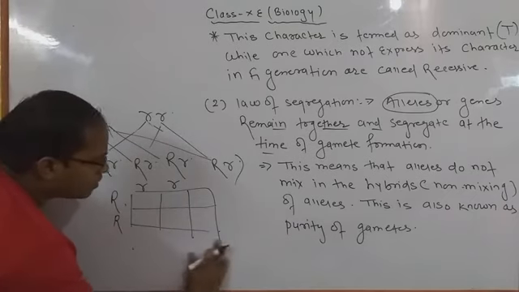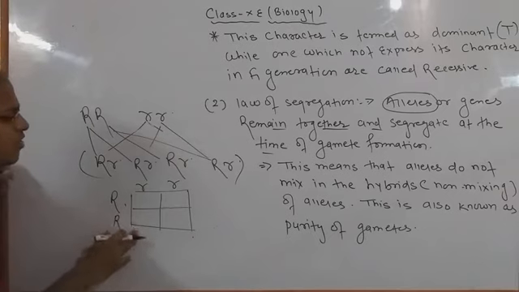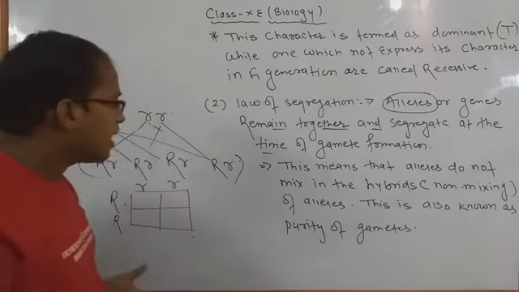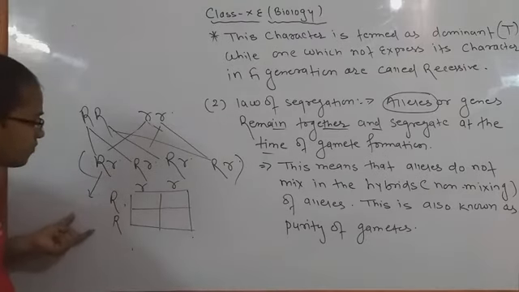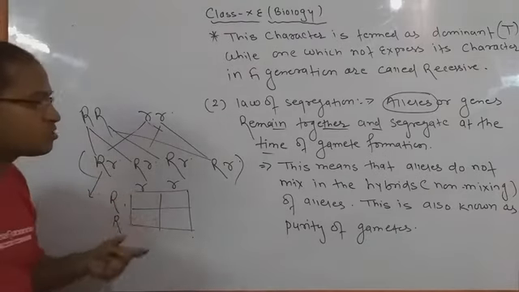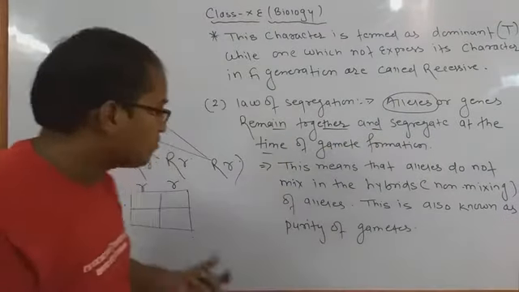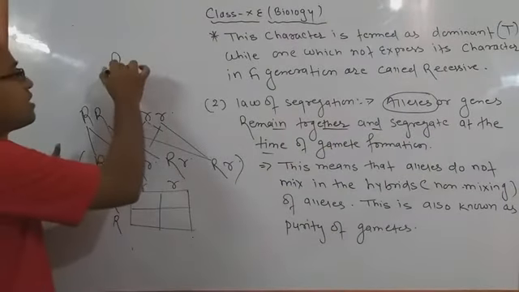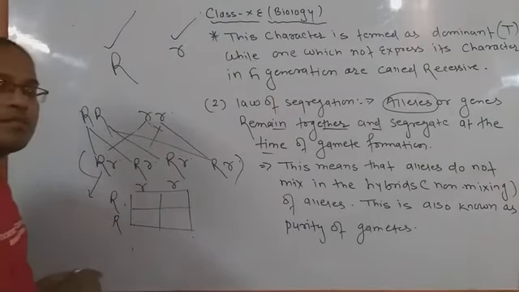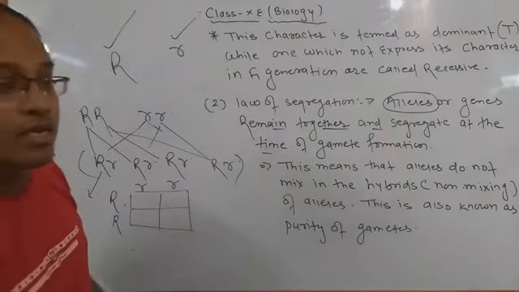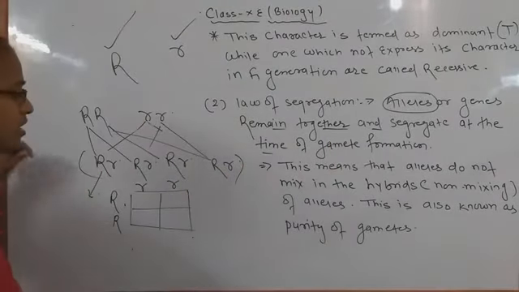If you want to do the experiment with only two types of gametes, here we have segregated capital R from that portion and small r from that portion. It means the law of segregation means we have separated the alleles. Which alleles? We have separated capital R in one place and small r in another. Okay, we took capital R separately and small r separately. That is called the segregation of gamete formation. Here we took them to make gametes.